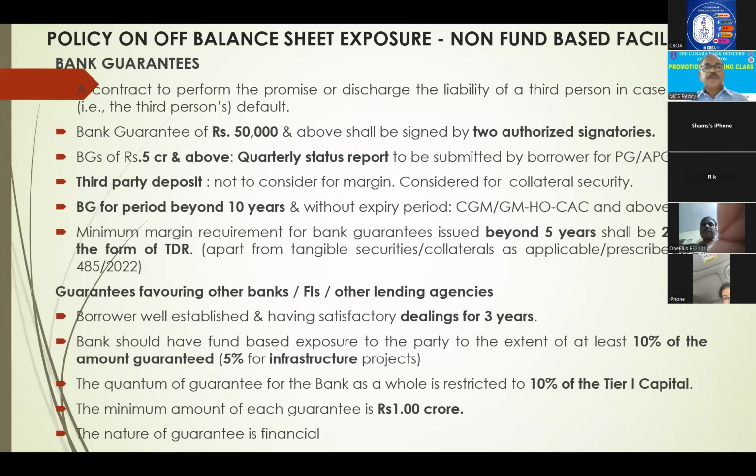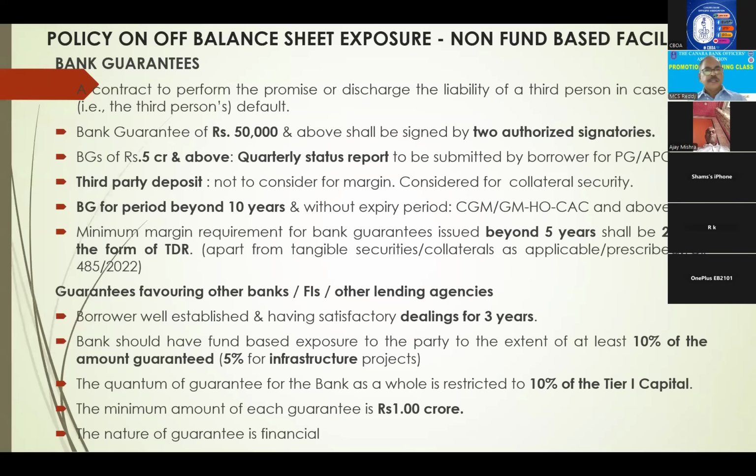Next, third party deposit not to be considered for margin. Normally at the time of issuing BG, we say 25% margin, you have to bring fixed deposit, KDR. So party says I am having my friend's KDR or my family members' KDR, no question. Only self KDRs, deposits only accepted. Third party deposits are accepted for collateral security, not as margin.